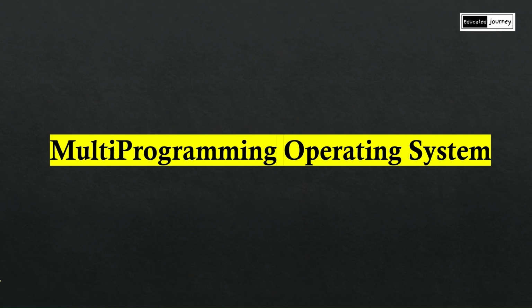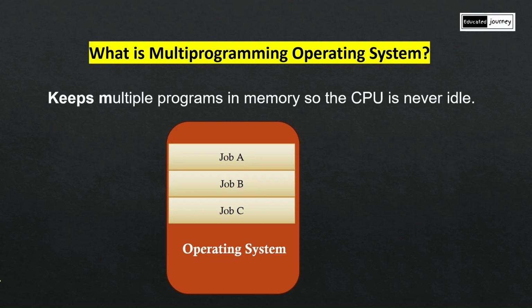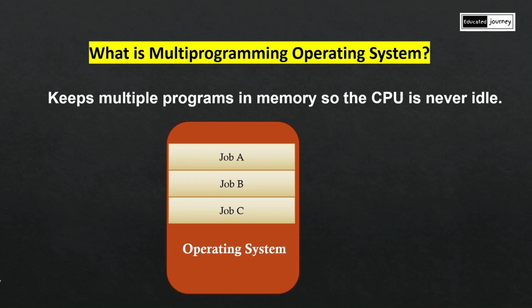In this video, we are going to discuss multi-programming operating system. What is multi-programming operating system? The definition is it keeps multiple programs in memory, so the CPU is never idle.